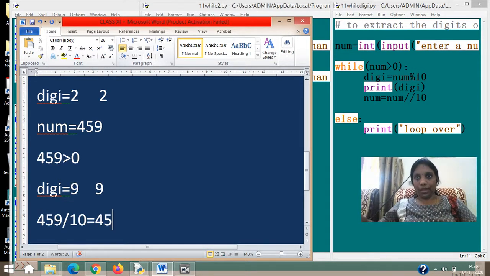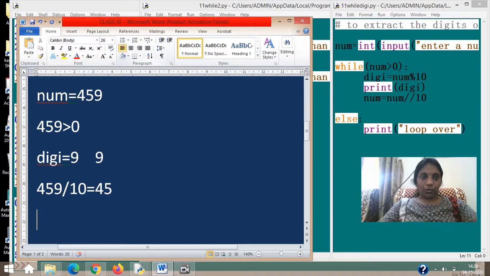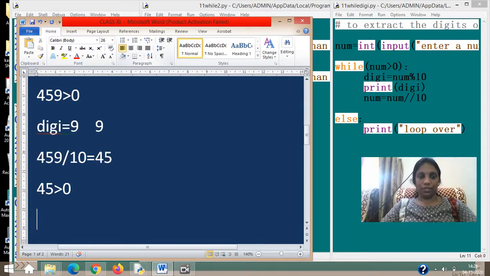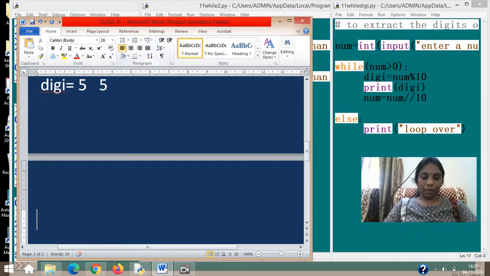Check and see. You have to try it out, because I cannot show you here on a board the way we can do. So you can try by yourself and see whether you're getting the same. Otherwise you can question me also, no issues. Again the loop continues, and you check whether the 45 which you got is greater than 0. Definitely yes. And when you do 45 modulo 10, you will get the remainder digit as 5. It will print 5. And then you have num equal to num divided by 10.